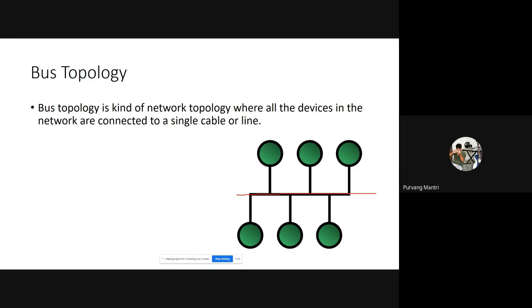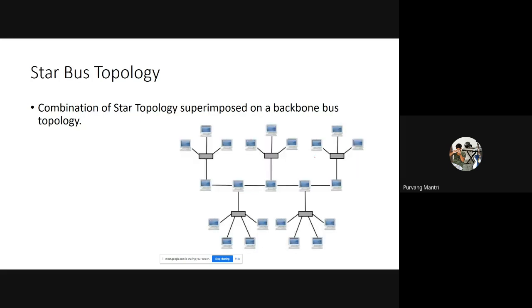So bus topology is widely used in our vehicles, but the topology which is highly used is the combination of both star and bus topology. Here we can see we have star topology at the end, and all of the star topology microcontrollers are connected with each other via a bus network.